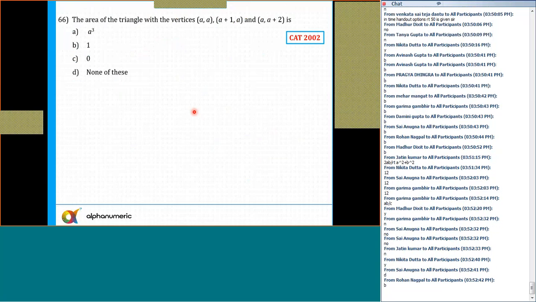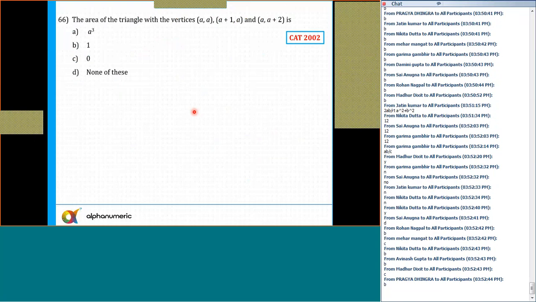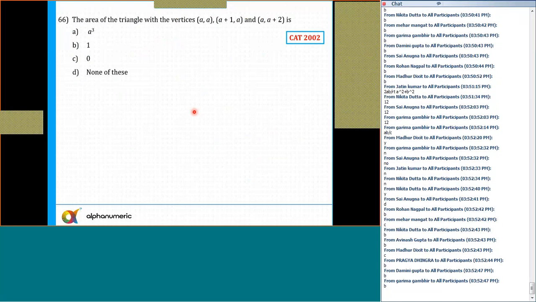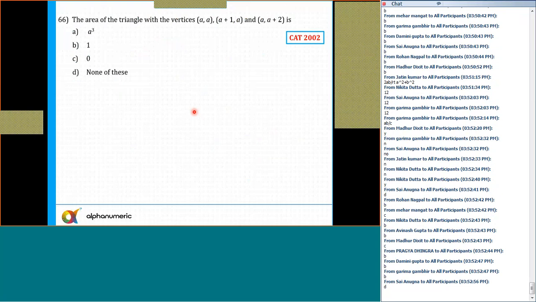Okay, now tell me what is about this one. Option B. Okay. Now remember one thing, if the result is true, it must be true for any values of A. That is one of the ways. So probably I'll select A equal to 2. I'll not select A equal to 1 because if A equal to 1, even the first option will also give me 1. So you can select A equal to 2. So the points are 2, 2, then 3, 2, and this one. And then you can use determinant method or Heron's formula.